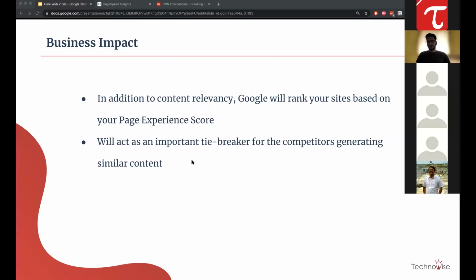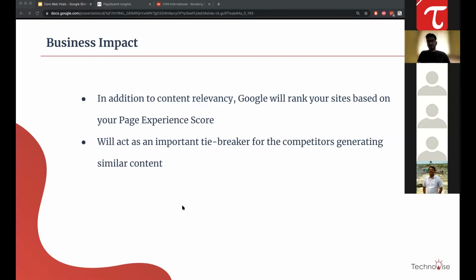In addition to that, in addition to your content relevancy for the search results, your page experience score would be the tiebreaker. It will act as a tiebreaker for the same competitors which are generating similar content. I think this is very important where there are multiple brands generating similar content, but they want their content to come on top of most of the competitors.